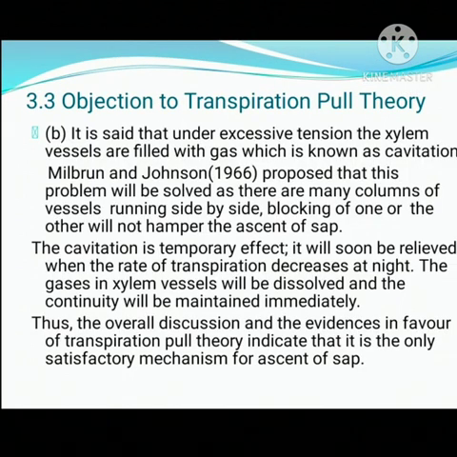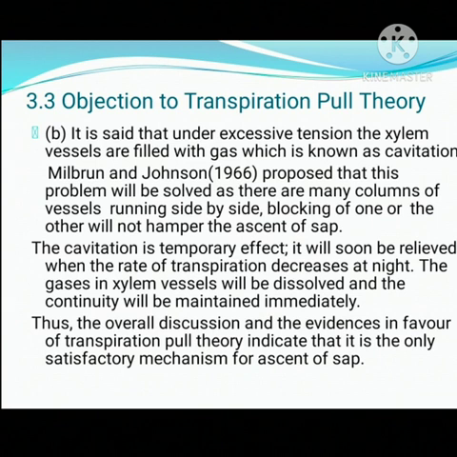Second objection to this theory, it is said that under excessive tension, the xylem vessels are filled with gas, which is known as cavitation. Milburn and Johnson in 1966 proposed that this problem will be solved as there are many columns of vessels running side by side. Blocking of one or the other will not hamper the ascent of sap. The cavitation is a temporary effect and it will soon be relieved when the rate of transpiration decreases at night. The gases in xylem vessels will be dissolved and the continuity will be maintained immediately.